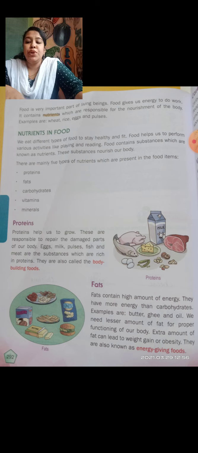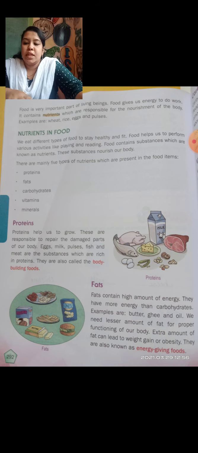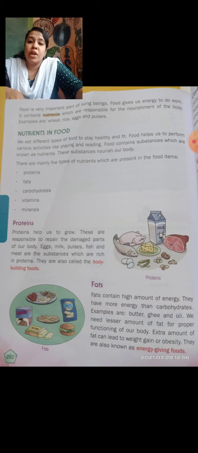It contains nutrients which are responsible for the nourishment of the body. Some foods have nutrients, vitamins and so on, which are responsible for the nourishment of our body. Examples are wheat, rice, eggs and pulses. So these are the nutrients. In wheat we get nutrients, in rice also, and in eggs and pulses. These are the food items which give us nutrients for the nourishment of our body. Have you understood? Moving to the next topic, nutrients in food.